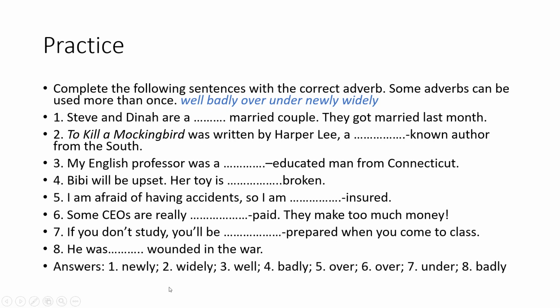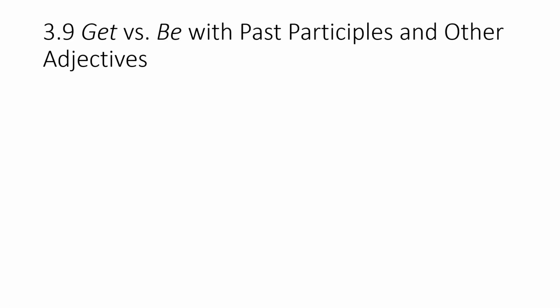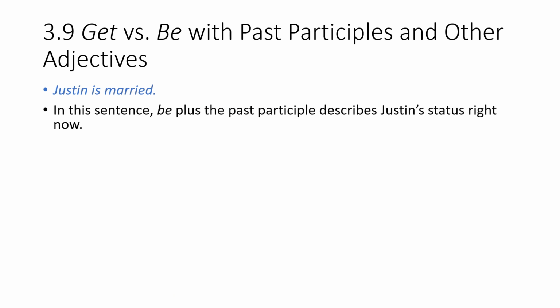These are the answers of the items of this practice. Get versus be with past participles and other adjectives. We have an example sentence which says Justin is married.